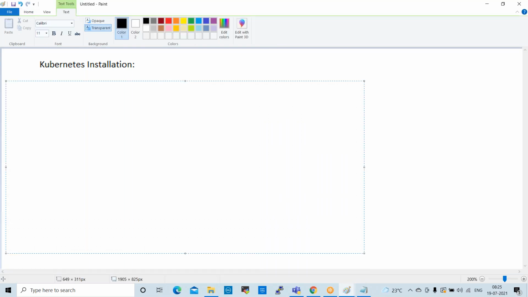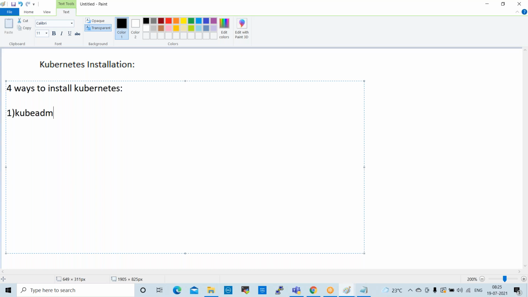Yeah. 4 ways to install Kubernetes. First one is Kubeadm. On any server, any type of server, we can install and configure Kubeadm. Either a bare metal server, which means a physical server, or a virtual server or cloud server. On any server, we can install Kubeadm.